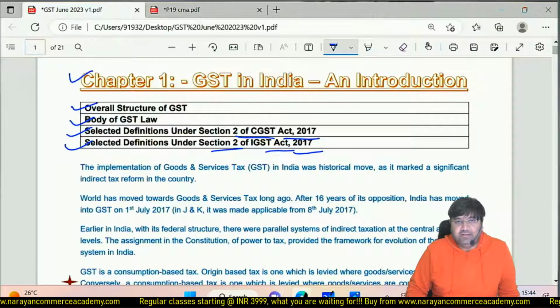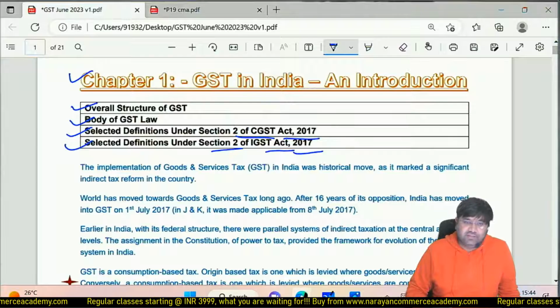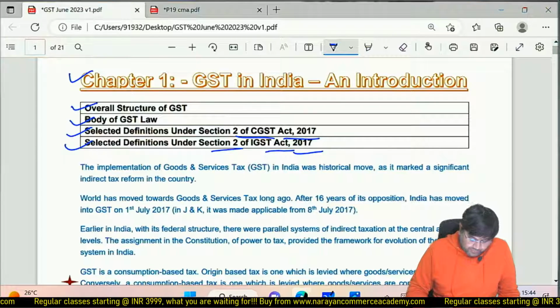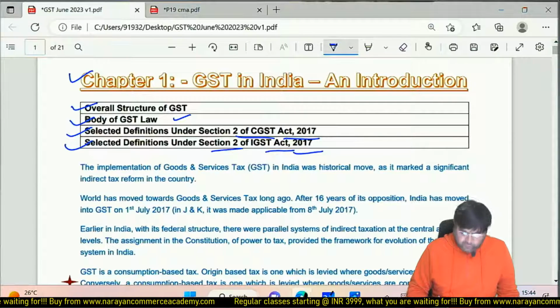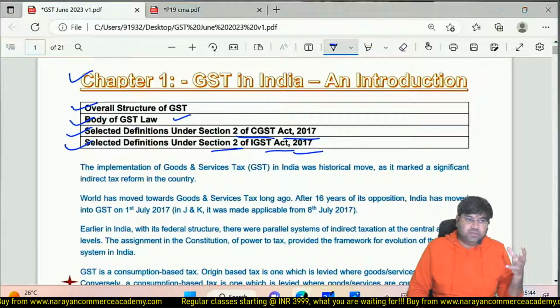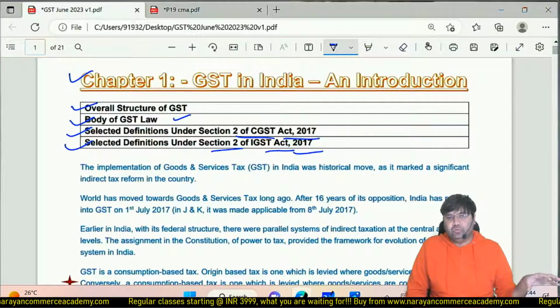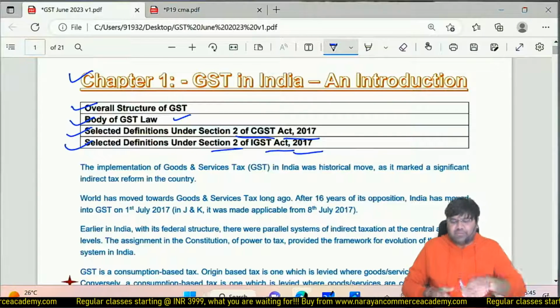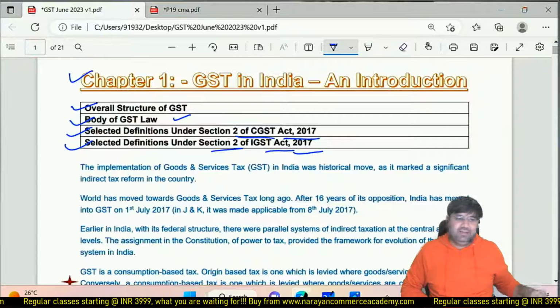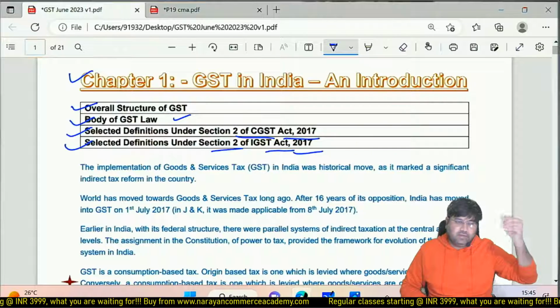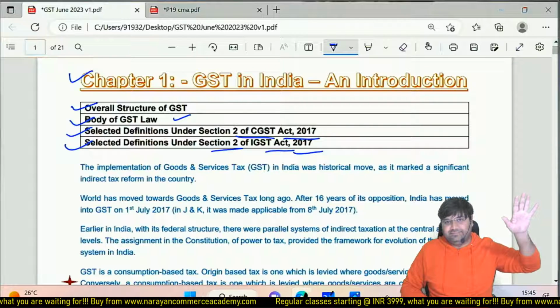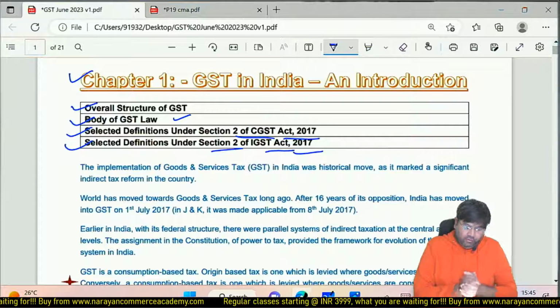But before taking these definitions, you need to understand what is CGST Act, what is IGST Act, what is basically the body of GST law. Because if we directly jump to the Act, you may not be able to understand 100%. So first we need to understand the structure of GST, body of GST law. Then we are going to jump to the definitions. And trust me, you are going to enjoy the definitions. Normally you read definitions in company law also, direct tax also, income tax basically. But here you are going to enjoy. Okay. So overall structure of GST.